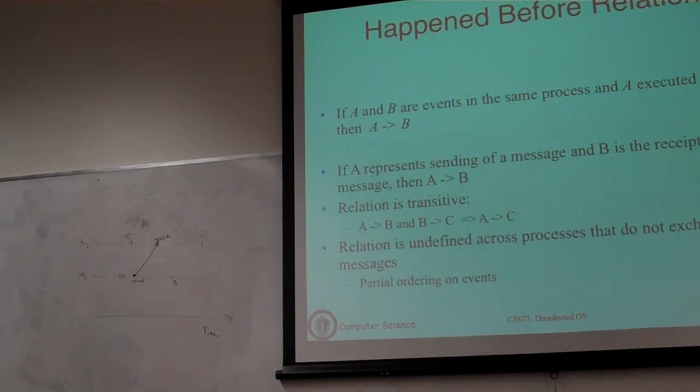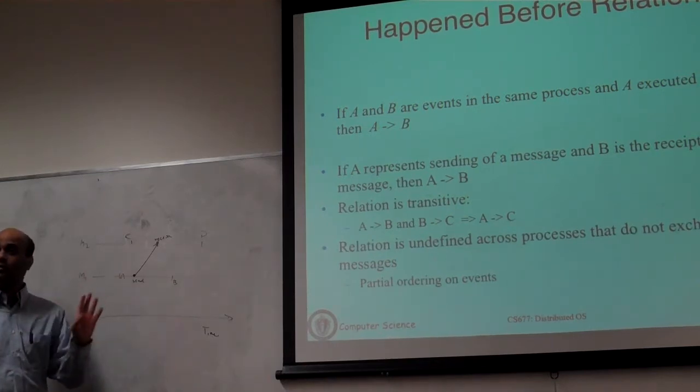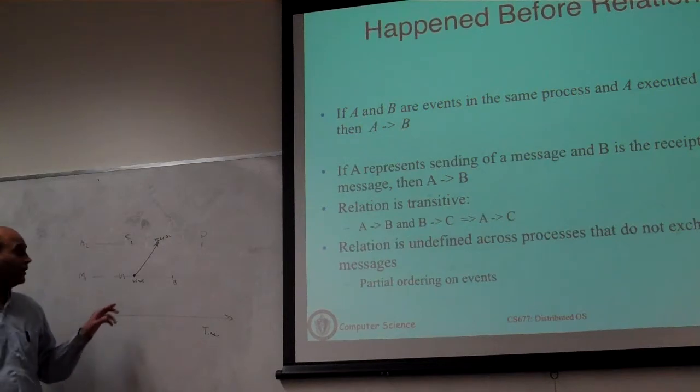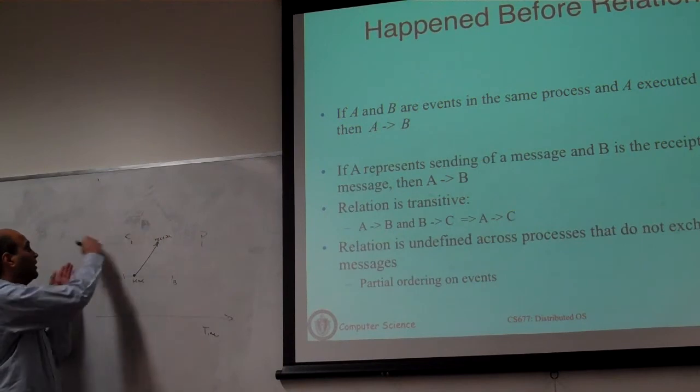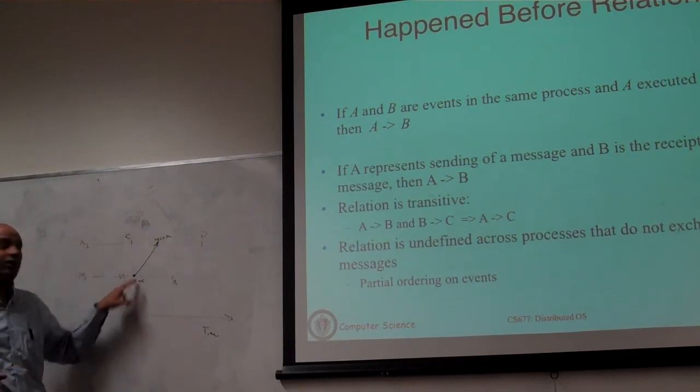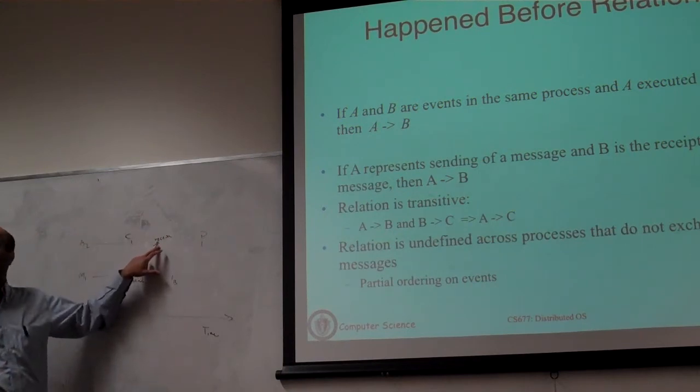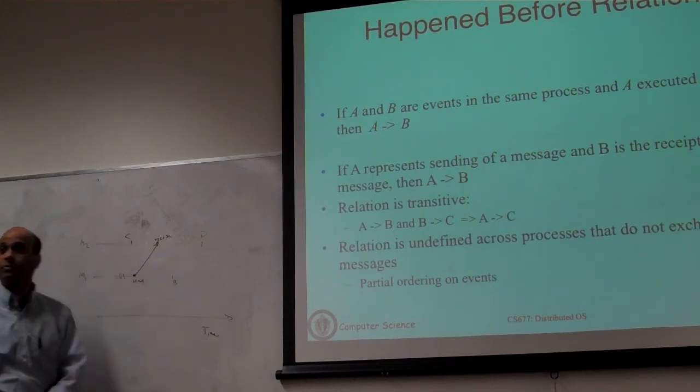So we are going to use a very simple property. The receipt of a message cannot happen before the send. A message cannot be received before it has been sent. You can only receive a message after it has been sent. Simple laws of physics apply here. So regardless of what the clocks on these two machines say, you can say with authority that if these are two events on two independent machines, M1 and M2, this is the send event of a message and this is the receive event, then the send must have happened before the receive.